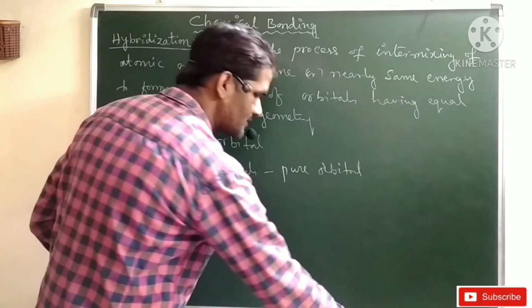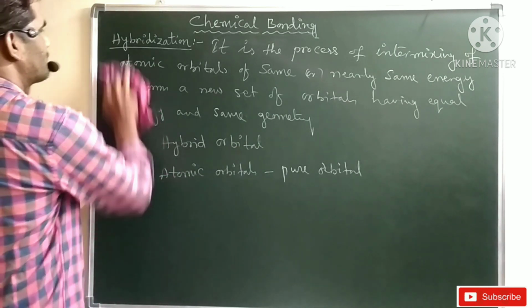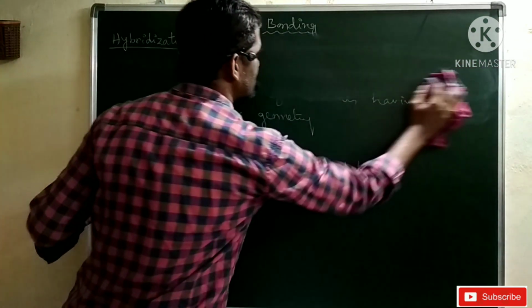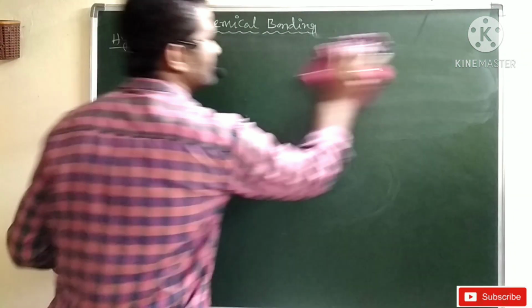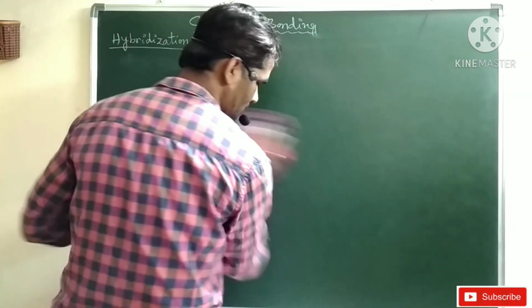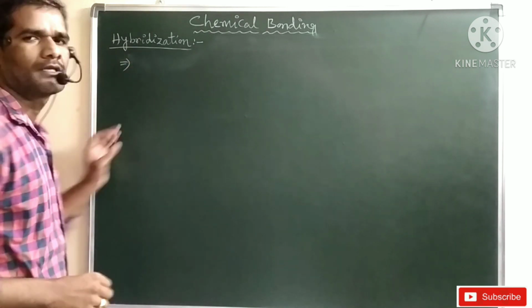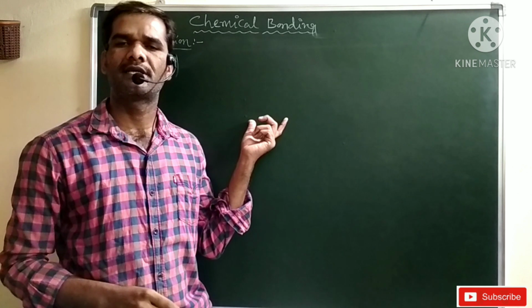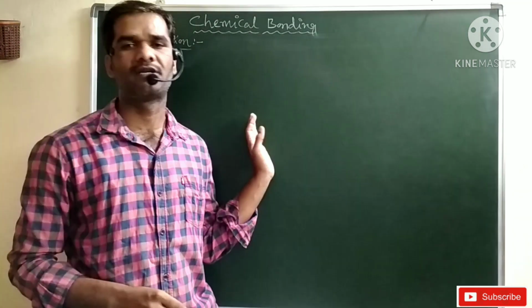Now some salient features, the characteristics involved in this hybridization process, we will discuss here. What are the main points? In the first one, as we know atomic orbitals undergo intermixing, they redistribute their energy and form equal energy orbitals. Then how many orbitals will they form?